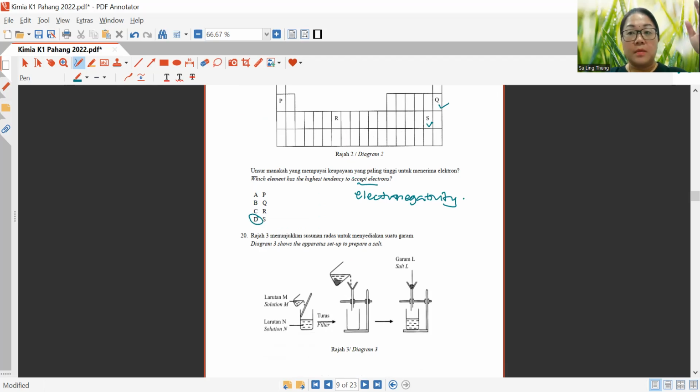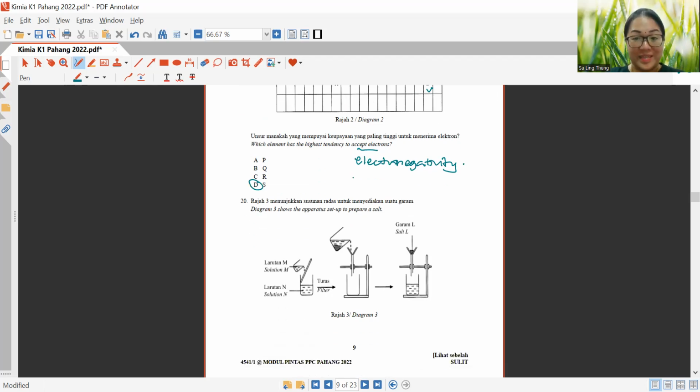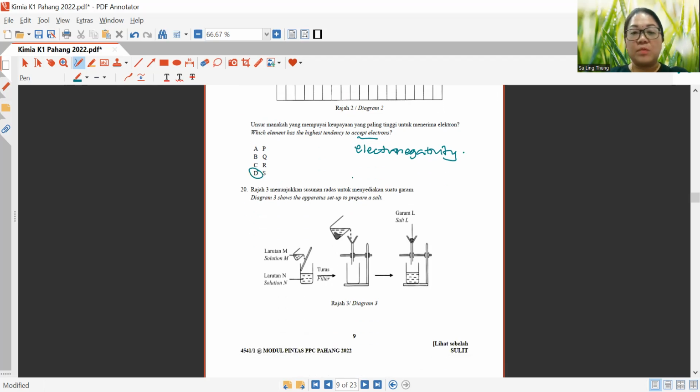Now, let's look at question 20. Okay, now diagram 3 shows the apparatus set up to prepare a salt. So we've got this type of salt. So this one is what we call the double decomposition method.